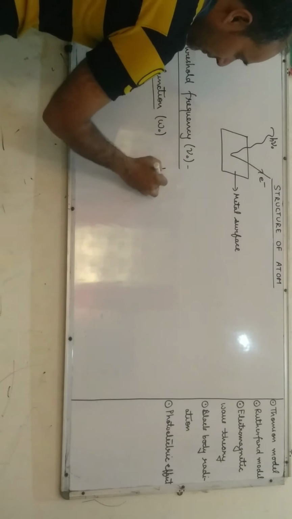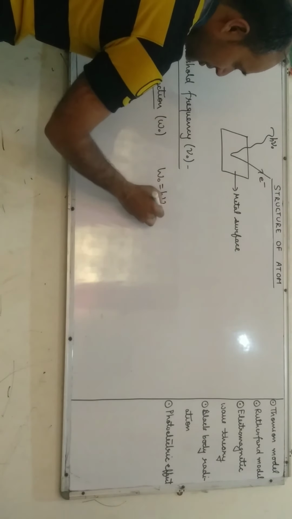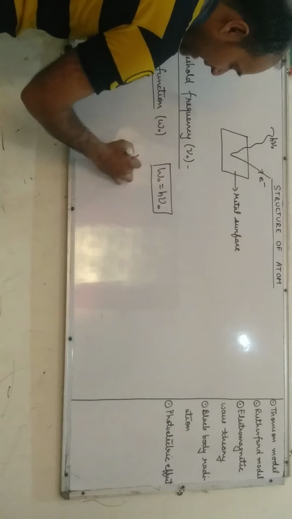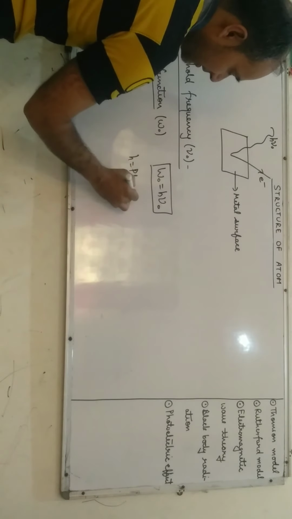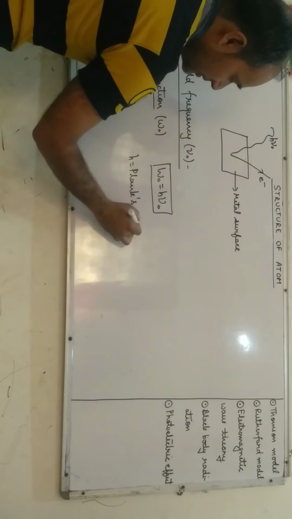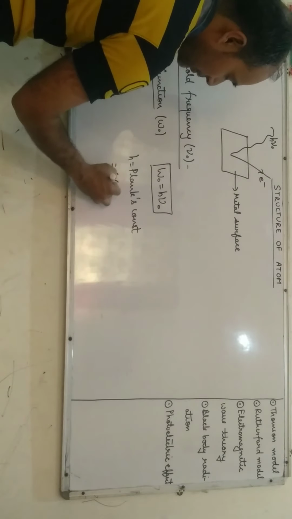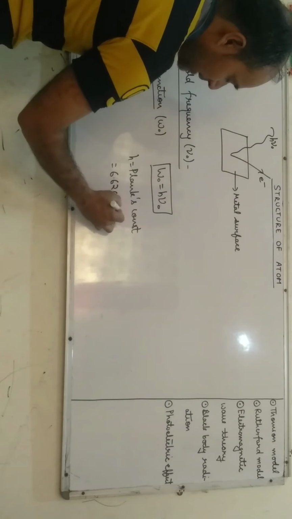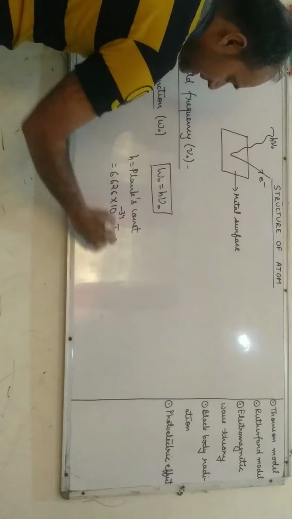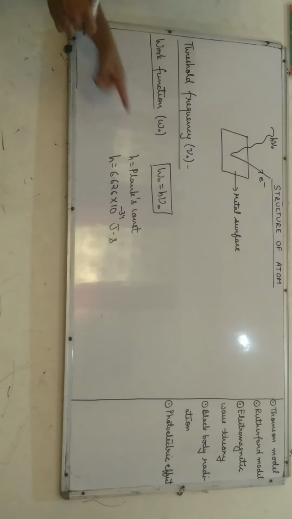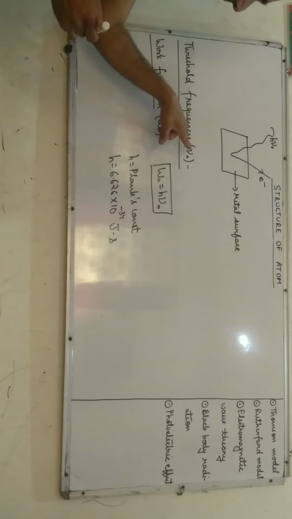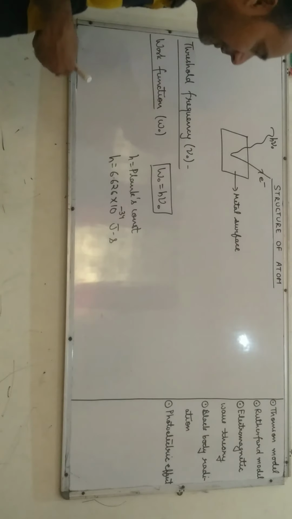There is a formula of work function: W naught equals h nu naught. Here h is the Planck constant. Its value is 6.626 into 10 raised to power minus 34 joule second. Nu naught is the threshold frequency, that is the minimum frequency above which the photoelectric effect takes place.